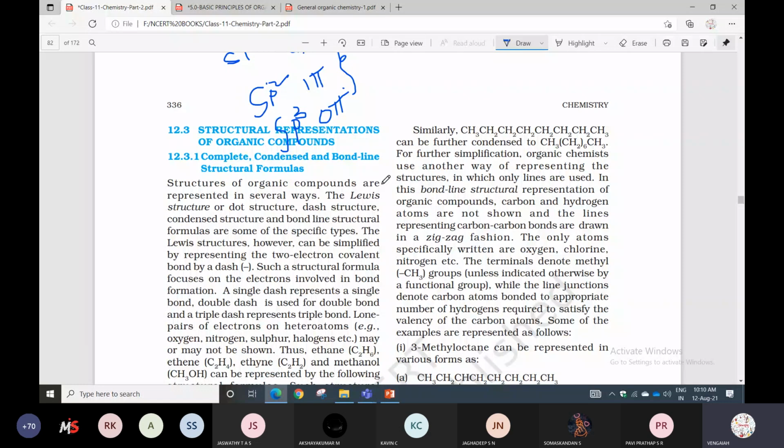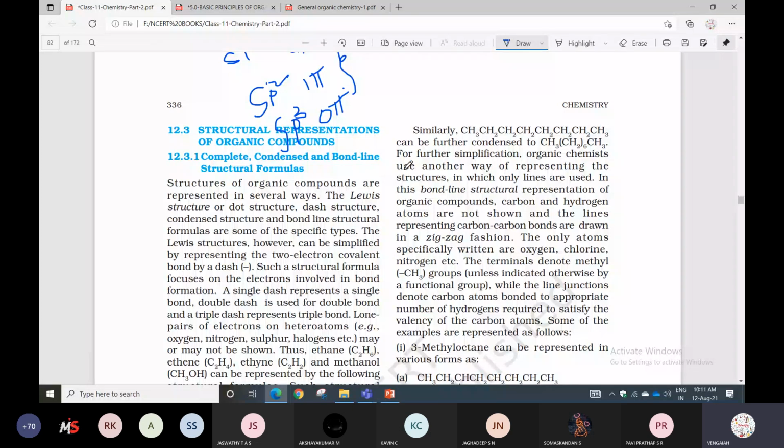Again listen. Lewis dot structures is one type. Next, dash structures. Next, condensed structures. Next, bond line structures. So how many types do we have? 4 types: Lewis dot structures, dash structures, condensed structures, and bond line structures.